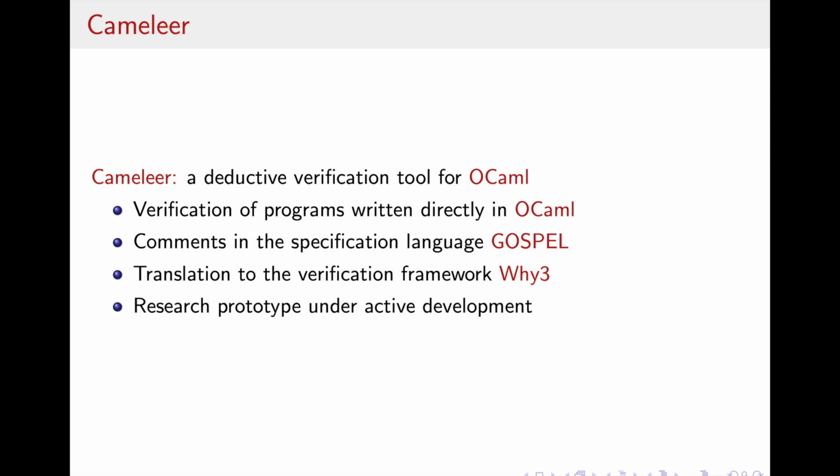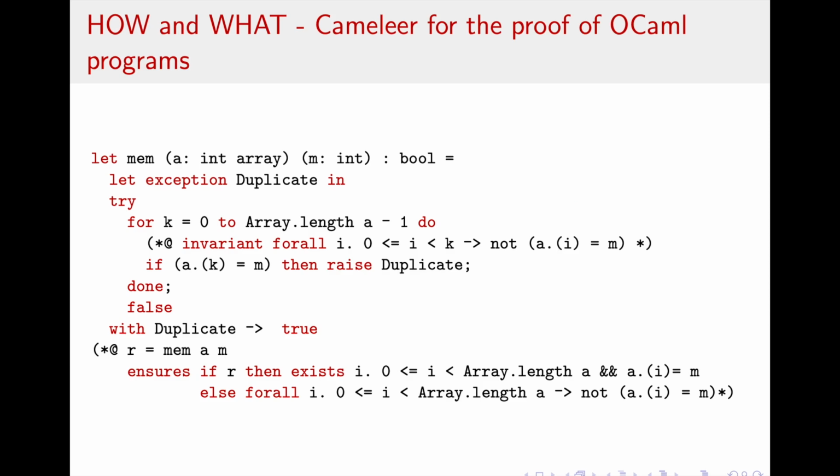We'll now present a small example of a program written in OCaml with Gospel comments. Take this function, mem, which searches through an array of ints a for an integer m, returning a boolean representing the presence of the element in the array. A simple for loop through the array, and if we find the element we are looking for, an exception is raised. This exception is raised to ensure that the program is efficient, acting as a break statement in the loop.